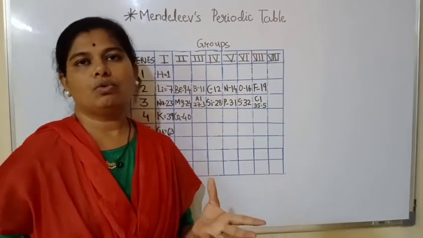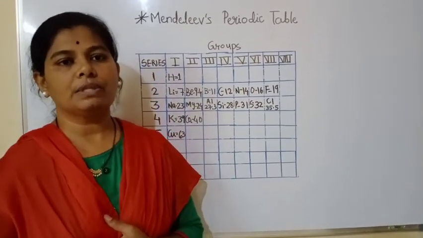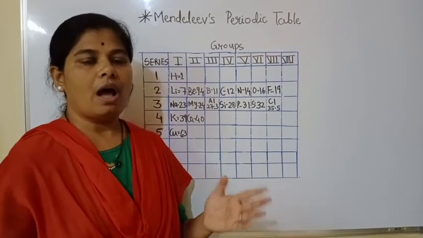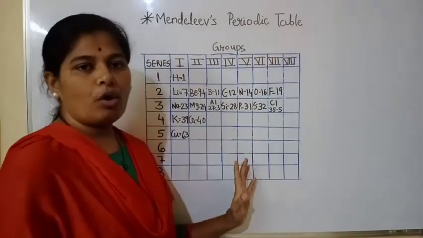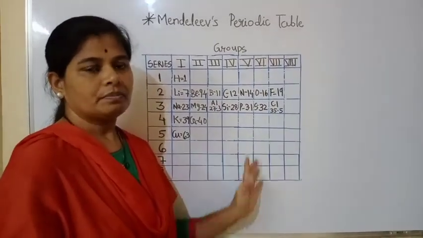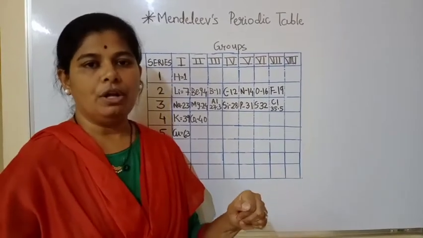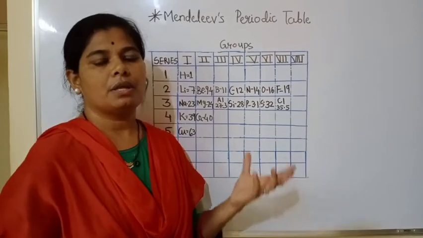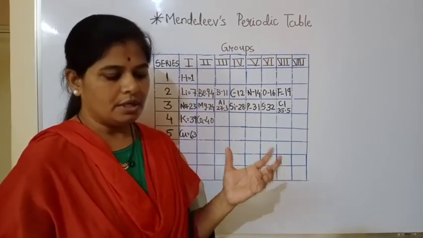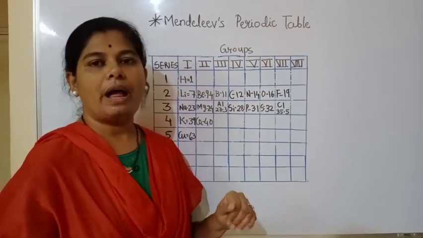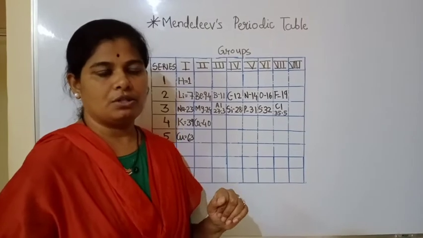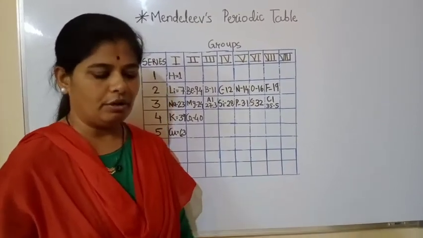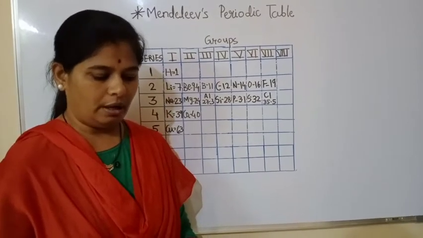One more challenge in front of Mendeleev was regarding the isotopes, which were discovered after the formation of his periodic table. The question was where to place these isotopes, which have the same chemical properties but different atomic masses. So this was one of the challenges, drawbacks or demerits in Mendeleev's periodic table.